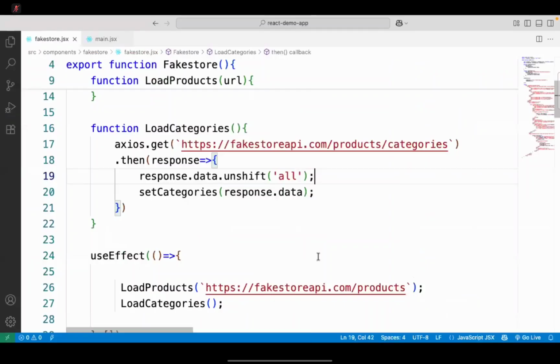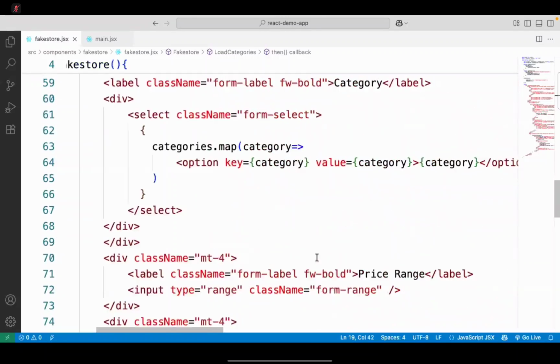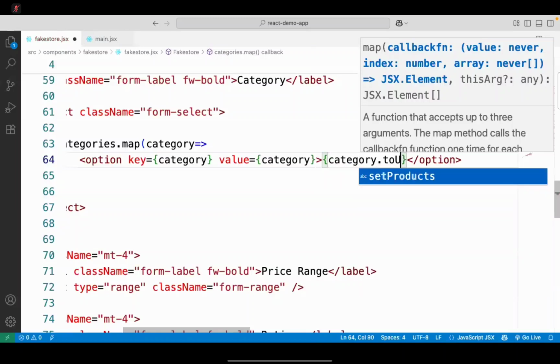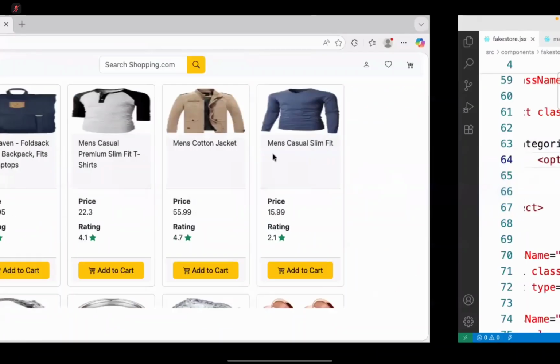And I want these as uppercase letters. So here we want the text as uppercase, dot toUpperCase. It will convert to uppercase, but the submission will be lowercase. When we submit, it will submit the original, but when it shows, it will show in uppercase. And you can see it is going to do that.